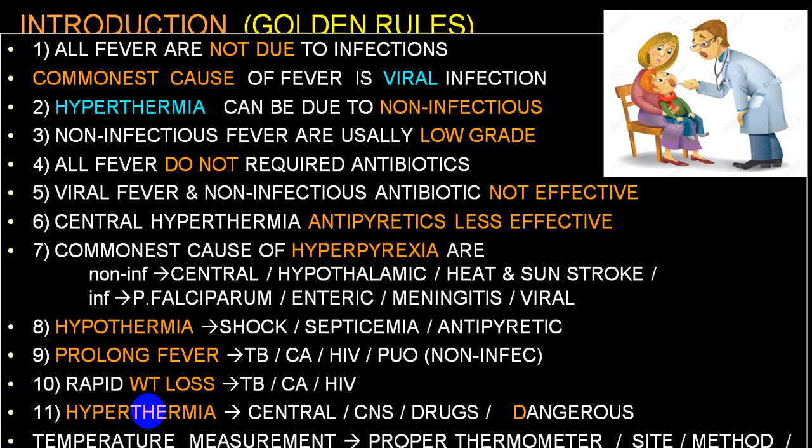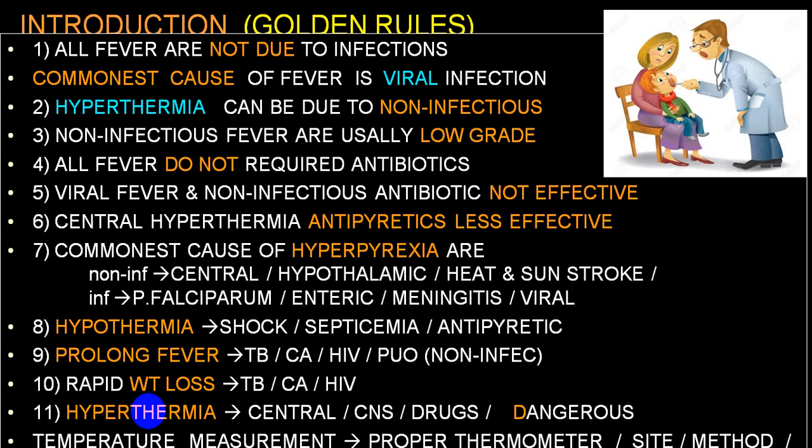Almost 90% to 95% of upper respiratory tract infections are because of viral infection. Now, hyperthermia, the most common cause of hyperthermia is non-infectious group. So indirectly, a good number of times, non-infectious groups which elevate the body temperature can end up with hyperthermia. Good number of times, non-infectious fevers are usually low-grade fever. So these two sentences are contradictory.